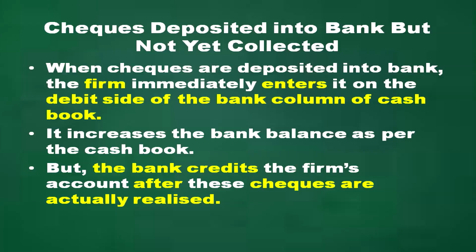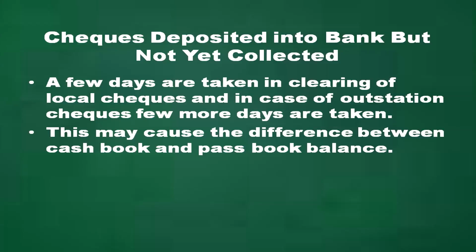But the bank credits the firm's account after these checks are actually realized. A few days are taken in clearing of local checks, and in case of outstation checks, a few more days are taken for clearing the check. This may cause a difference between the cash book and passbook balance.